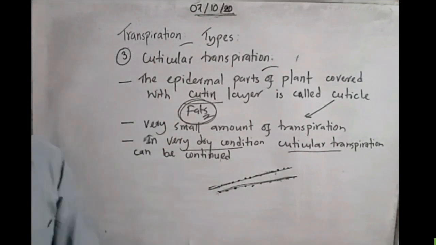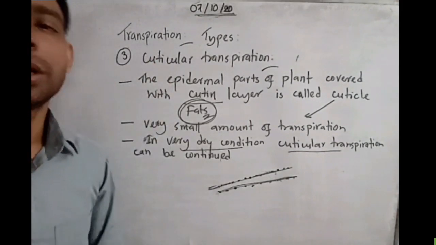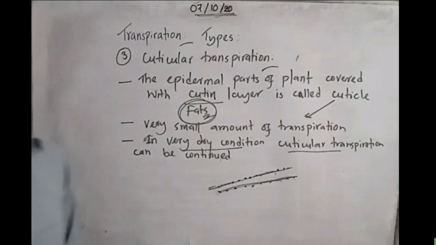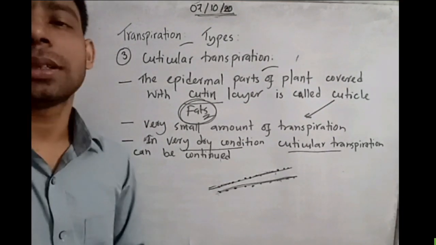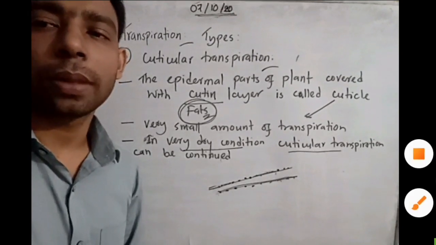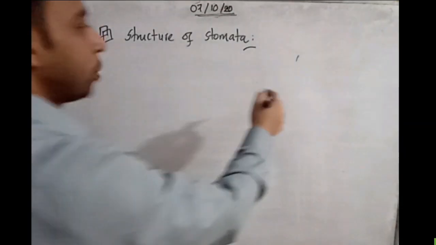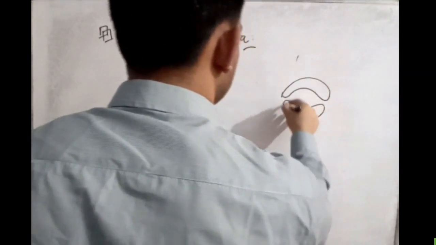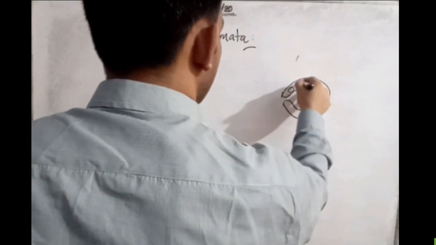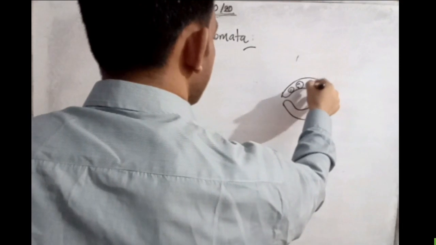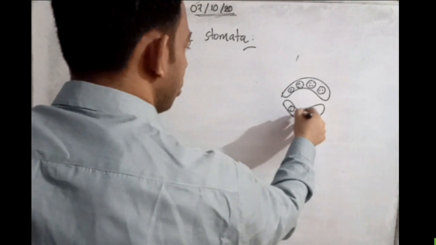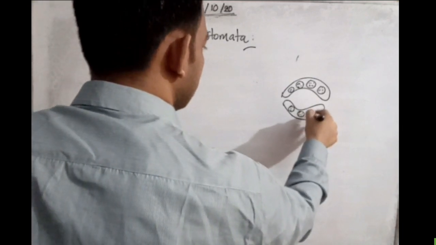Now we will go through another very important topic, the structure of the stomata. We will try to draw this. It is very important, my dear students. Try to draw with me. One will be dark, because the nucleus will also be there.